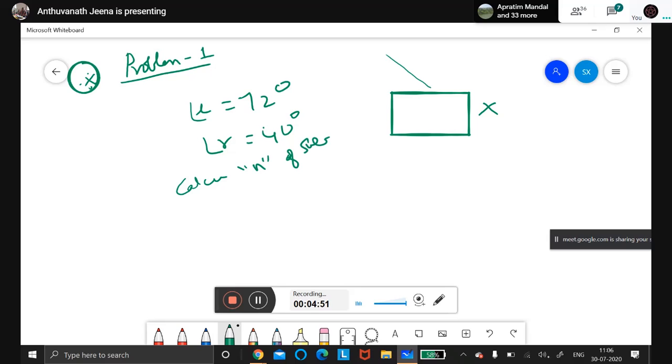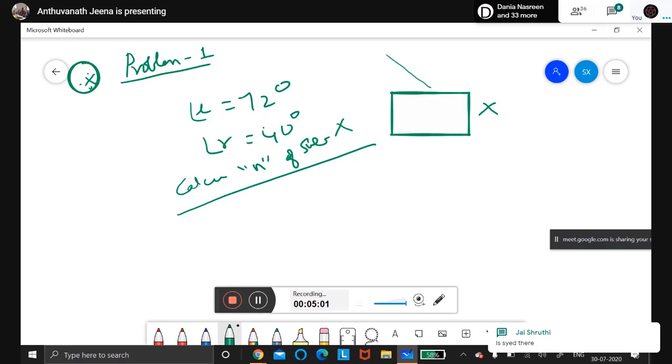Now, how will you calculate? What is the unit of refractive index? Tell me. What could be the unit of refractive index? In physics, unit is very, very important, right? Vamsi says mu or something. Mu is a symbol, ma'am. Yes, mu is a symbol. Symbol is different from unit. Unit is unit only.